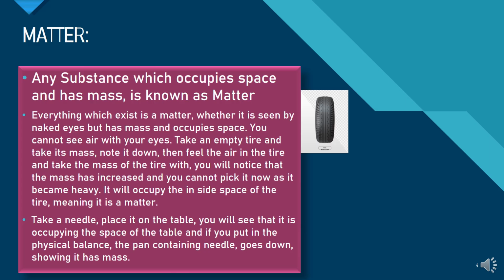Why is it matter? Because those things have mass, and whenever you keep them somewhere, they will occupy space. So, in simple words, any substance which occupies space and has mass is known as matter. Everything which you see around you is matter, right? And there is something as well which is matter, but you cannot see it.